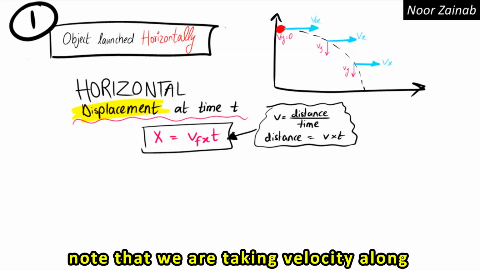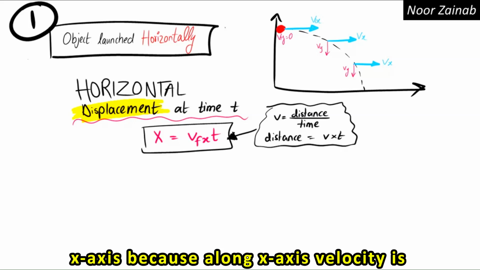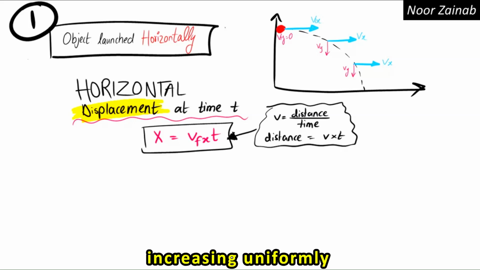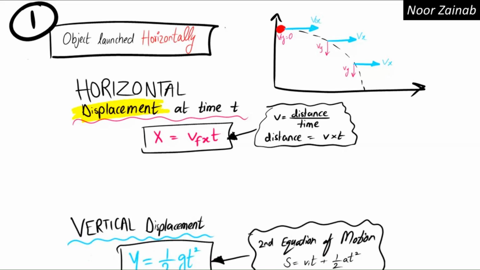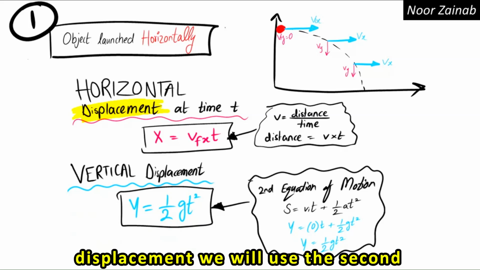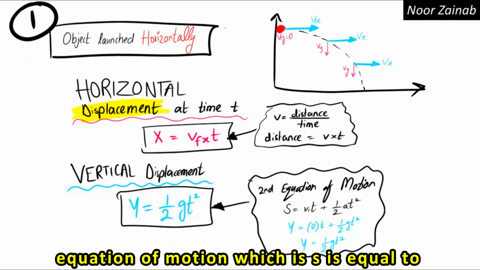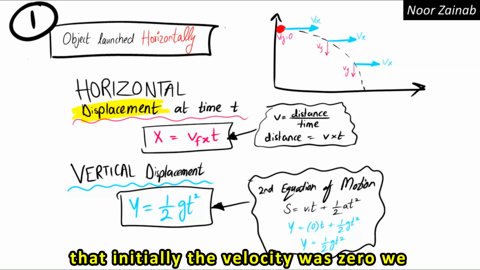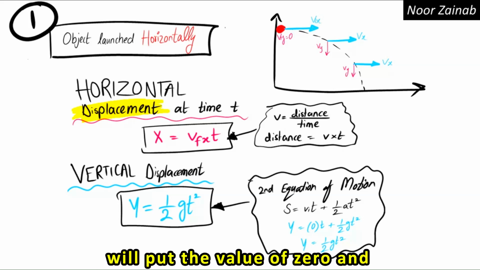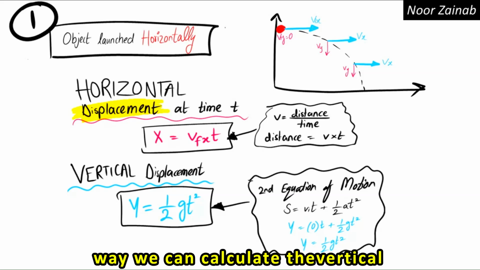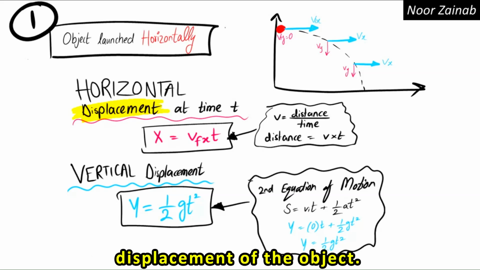Note that we are taking velocity along the x-axis because along the x-axis velocity is constant, whereas along the y-axis it is increasing uniformly. If we have to find the vertical displacement, we will use the second equation of motion, which is s equals vit plus half at square. As we know that initially the velocity was 0, we will put the value of 0, and acceleration is taken as gravity. In this way, we can calculate the vertical displacement of the object.